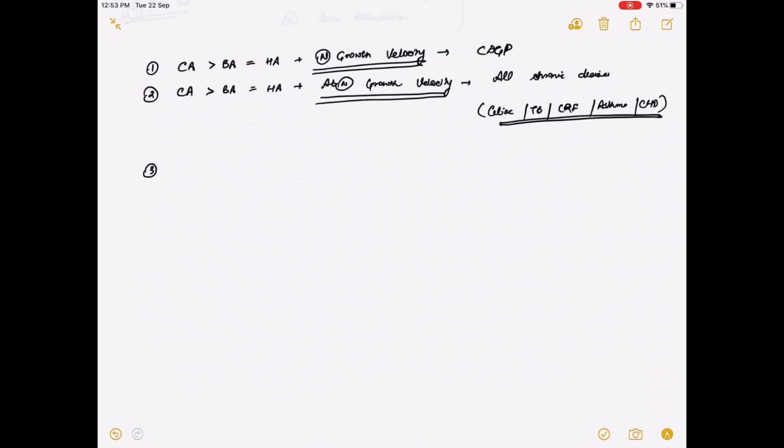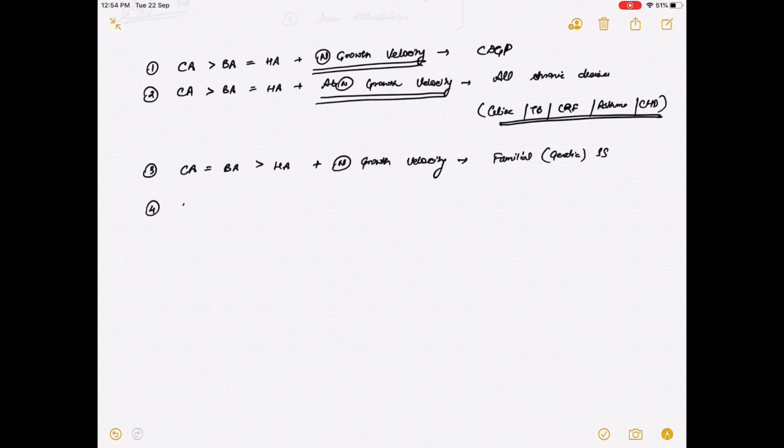Then third scenario is chronological age is equal to bone age, that is more than height age, plus there will be a normal growth velocity. This is familial short stature or genetic short stature.